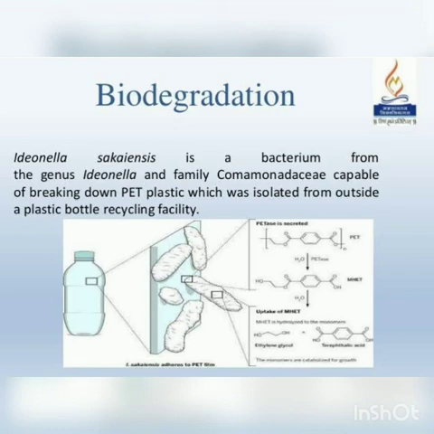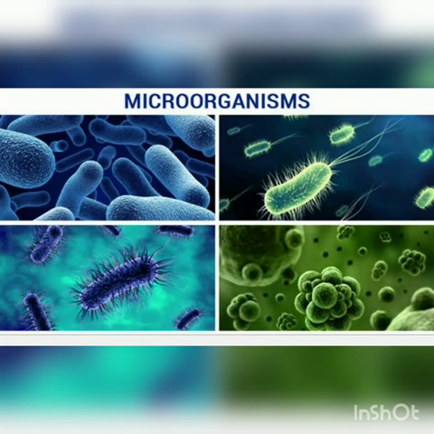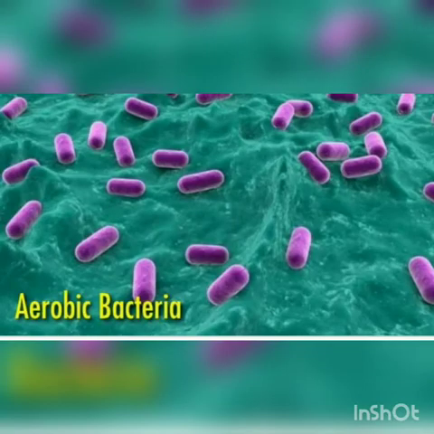So all the microbes, some are pathogenic and some may have a very good effect. Bioremediation involves 2 types, aerobic microbes and anaerobic microbes. Aerobic microbes include 3: Pseudomonas putida, which is called a superbug, second Nitrosomonas europaea, and third Ideonella sakaiensis.